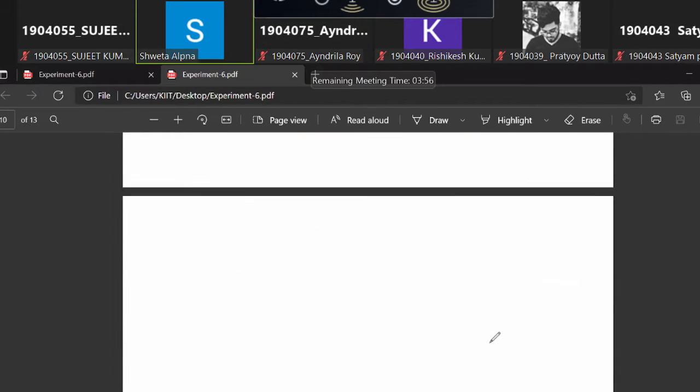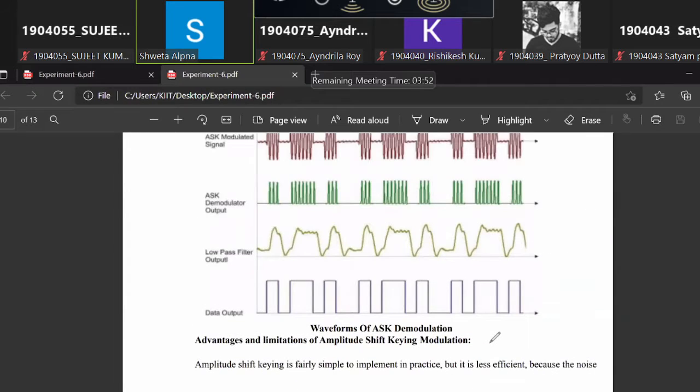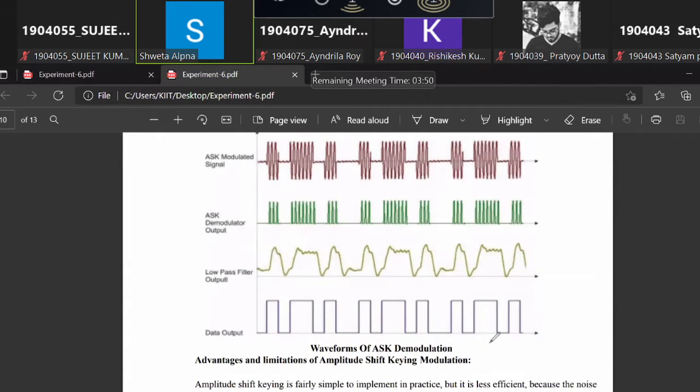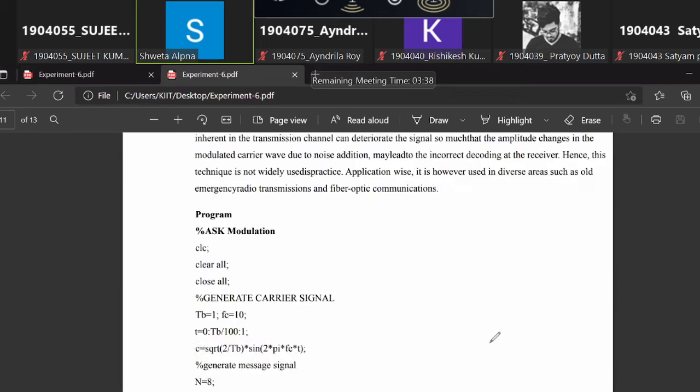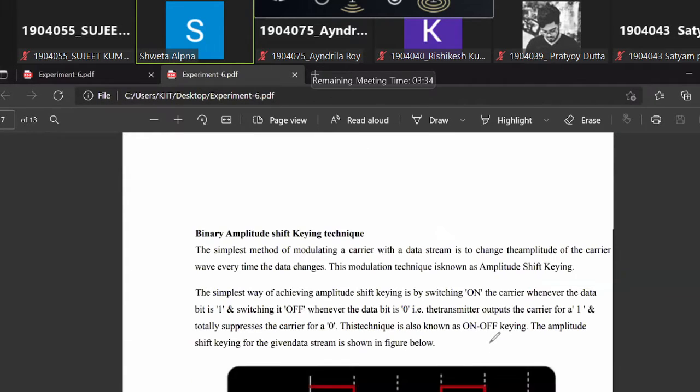And this is the Octave program you don't have to do today. For ASK, and for the rest of the experiments that we have, we are not going to do Octave programming. They will be simulated using other software, which ma'am will tell you in some time. So I think we are completed with the theory explanation of ASK. Okay, so I'm stopping the share here.